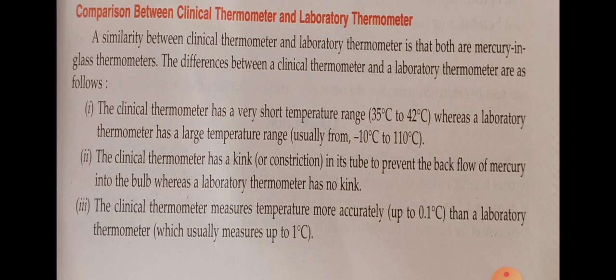The clinical thermometer has a kink in its tube to prevent the backflow of mercury into the bulb, whereas the laboratory thermometer has no kink. And the clinical thermometer measures temperature more accurately, up to 0.1 degree Celsius, than a laboratory thermometer, which usually measures up to 1 degree Celsius. Understood?